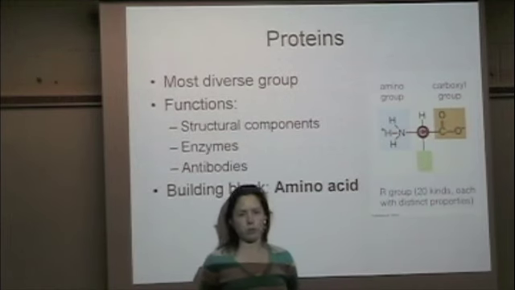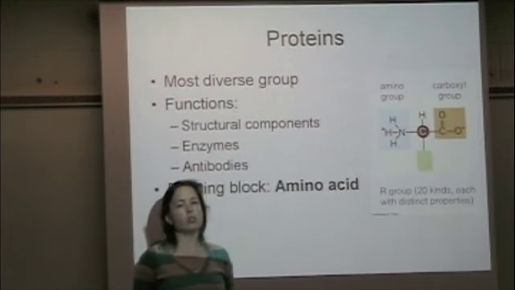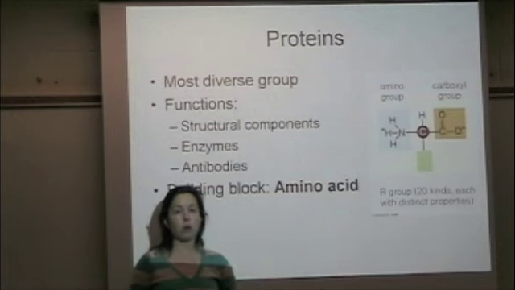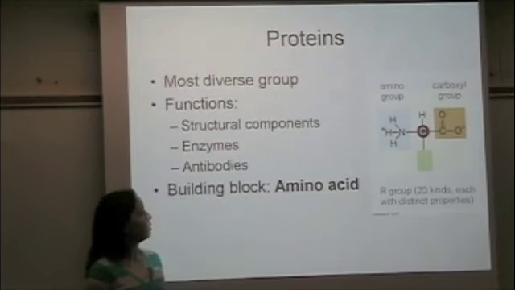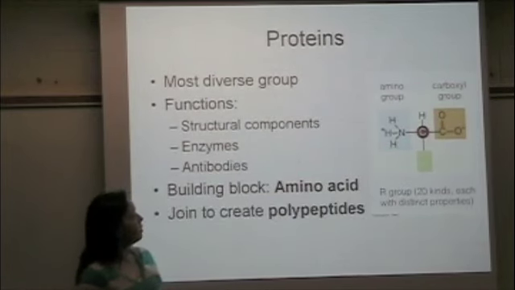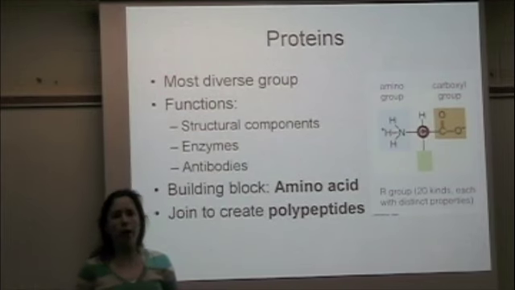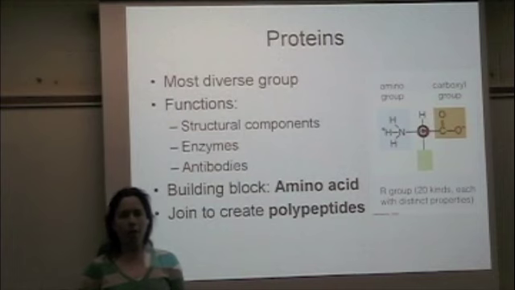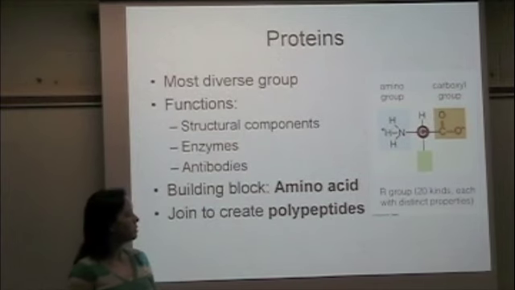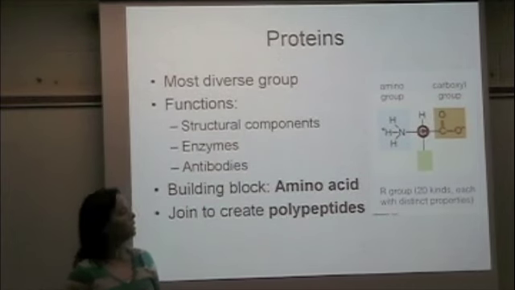A lot of times it's referred to as the R group, and there are 20 different R groups, so there are 20 different amino acids in living things. If we join amino acids together, we create a larger molecule called a polypeptide. Again, poly meaning many, so many amino acids forms a polypeptide.